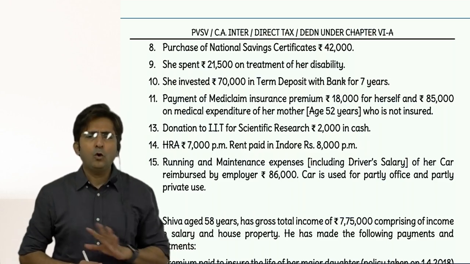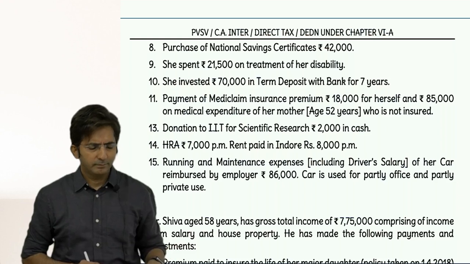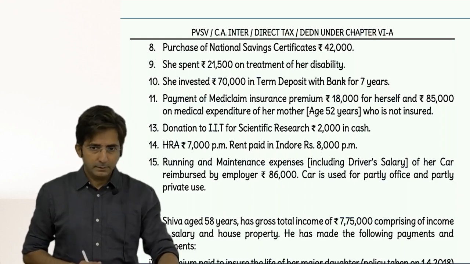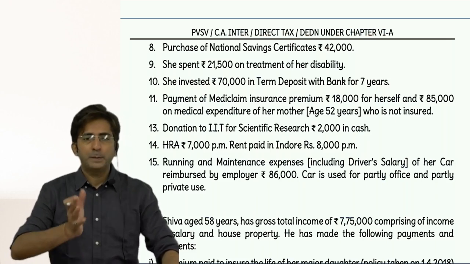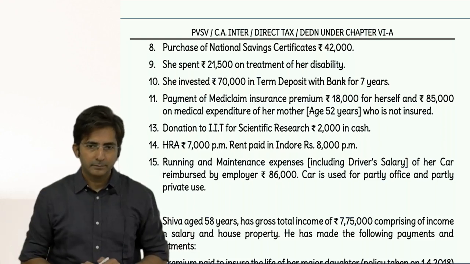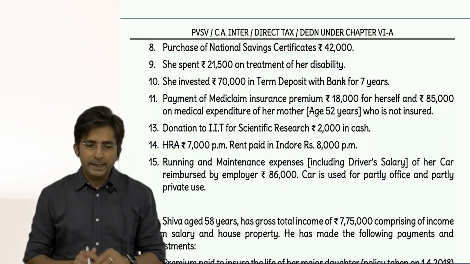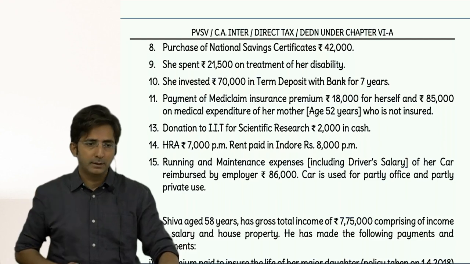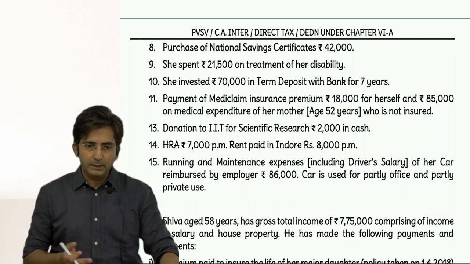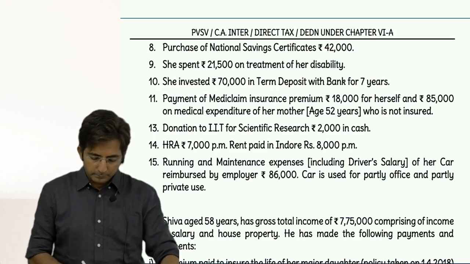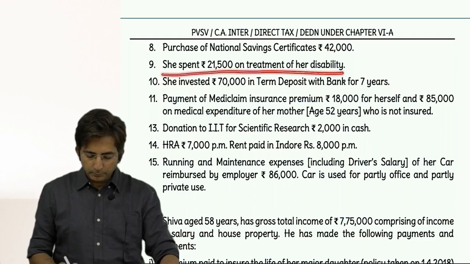Everywhere. No deduction is for free. For 80U, spending is not required means: don't spend, still you will get the deduction. Whether you spend or you don't spend, you will get a flat deduction of 75,000. And if severely disabled, then 1,25,000. Okay. So this was for confusion.